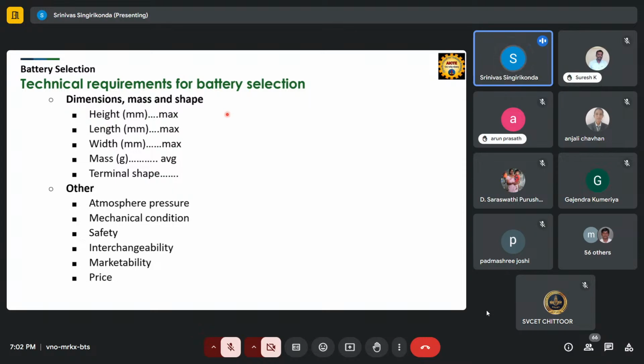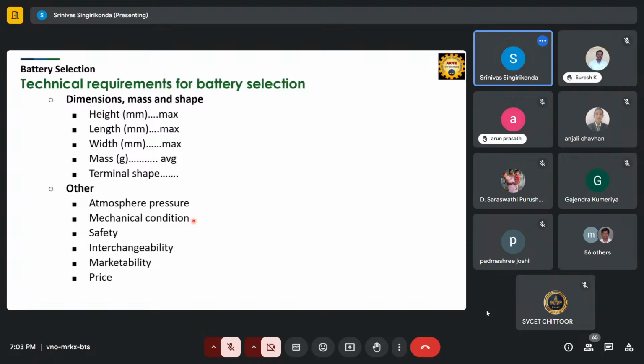Okay. So there are some other factors we also need to look into when you're selecting batteries. Atmospheric pressure, so how much pressure it can withstand. What are the mechanical conditions? That means what it can withstand when it's hitting some stone or during vehicle damage. How much can we withstand? What is the mechanical state and condition? We need to look into that.